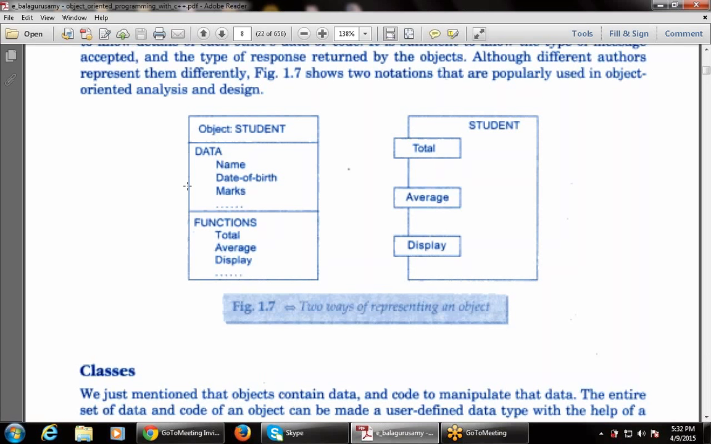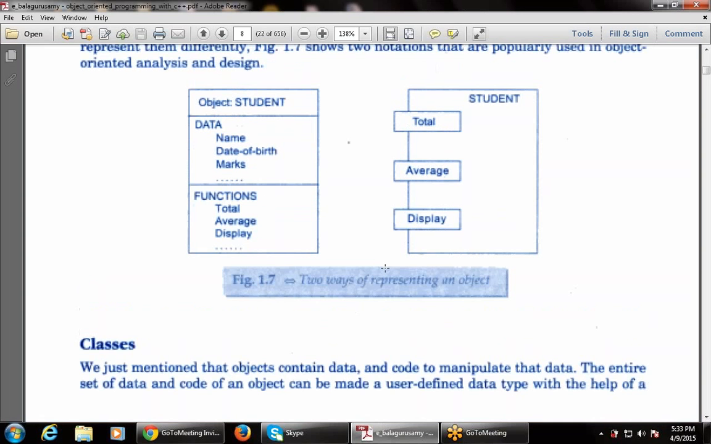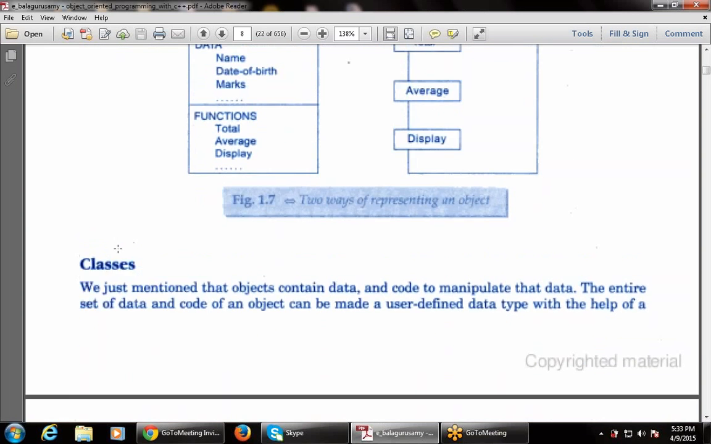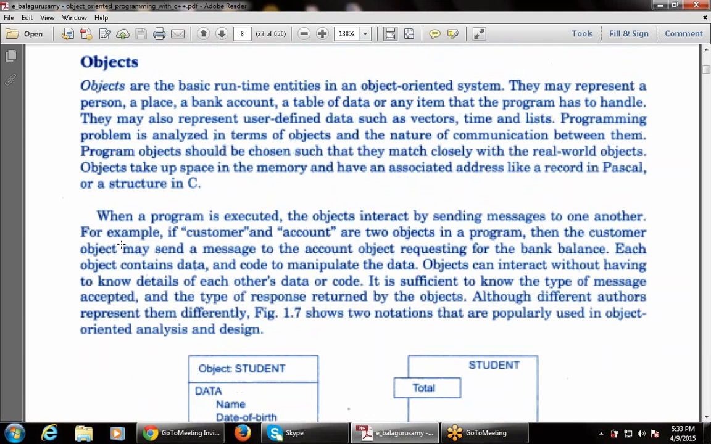Then functions, that is, the functions that are used to operate on the data. So what are the various functions that are available? Like total of the marks, average of the marks, and then display on the screen. So three types of data are used, like name, date of birth, and marks, and three functions are used, like total, average, and display. These are the two ways to represent an object.